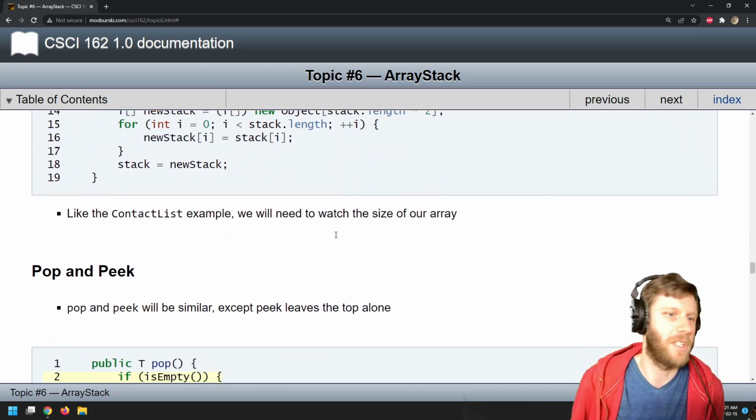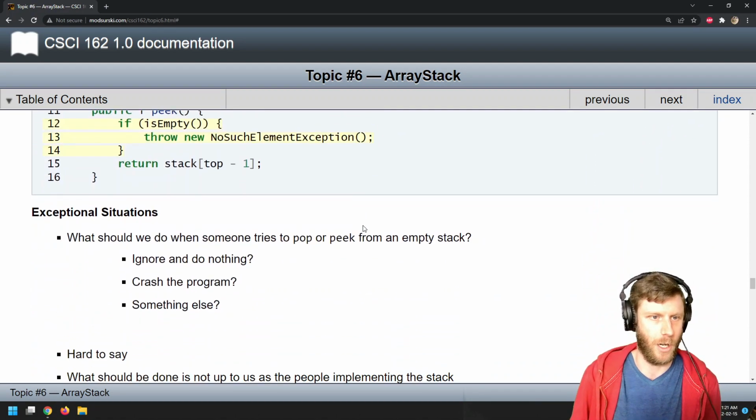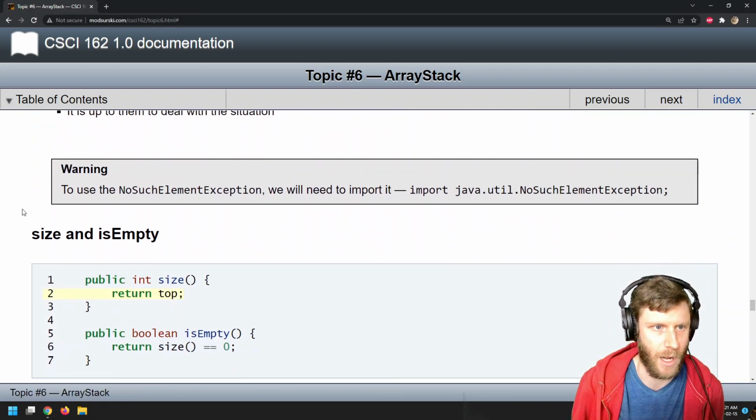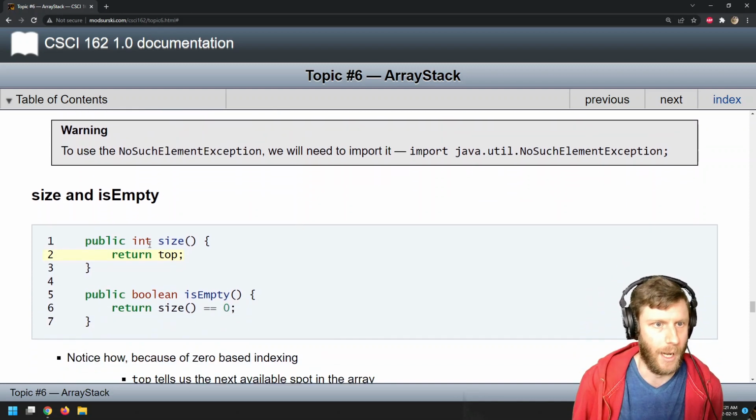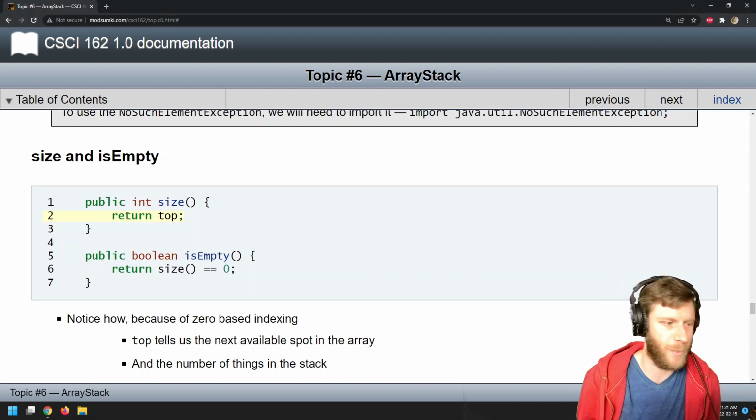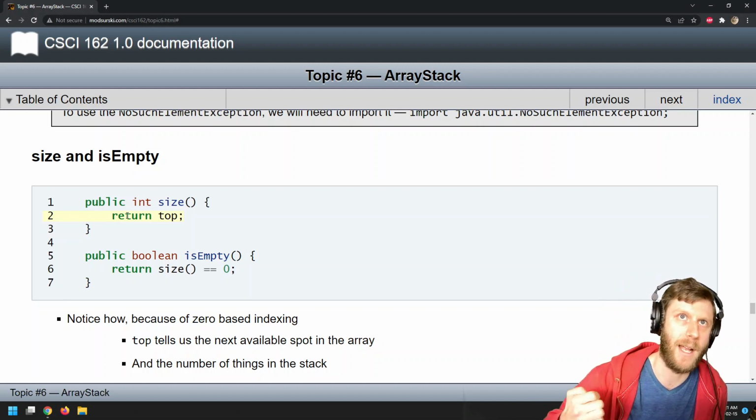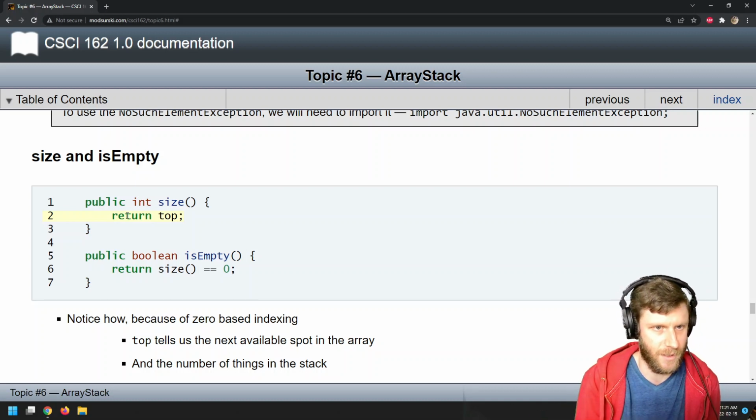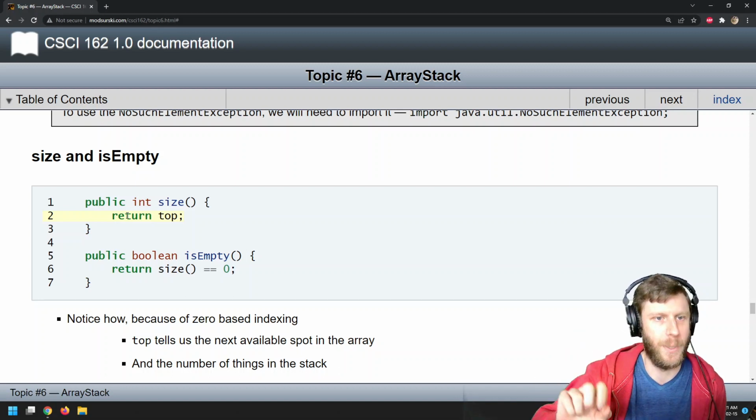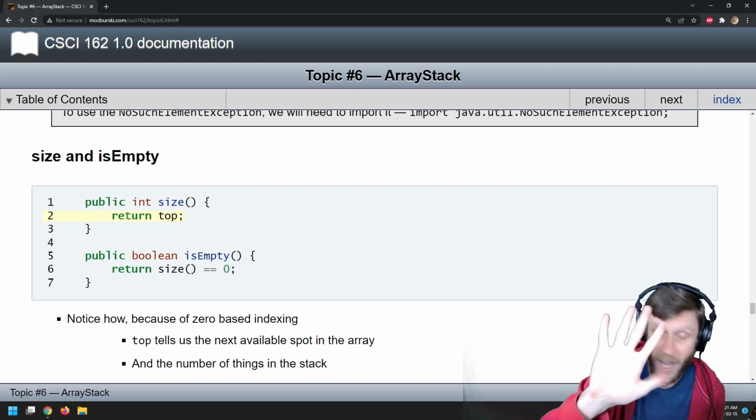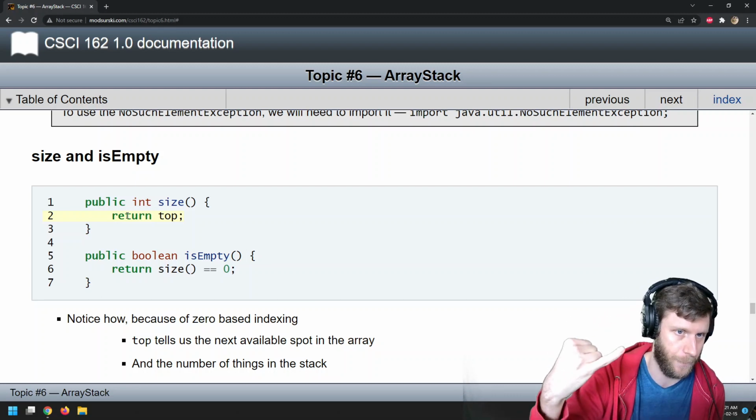Well, we'll just carry on implementing everything, and hopefully once we finish our isEmpty and size, that warning will go away. So where did we leave off? Okay, size and isEmpty. Well, size, all we've got to do is return the top. If you remember, because of zero-based indexing, top always keeps track of the next available spot. So if there are 5 things in the stack, top will be 5, but indices 0, 1, 2, 3, and 4 will have things in them. But that's 5 things, right? Because we count the 0.